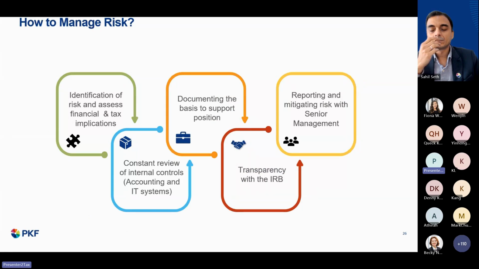These are some key points that you need to look at. You've got to identify the risk and assess the financial and tax implications. Constant review of internal control on your accounting and IT system is important. Documenting the basis to support your position. Transparency with the tax office, as well as reporting and mitigating risk with the senior management.